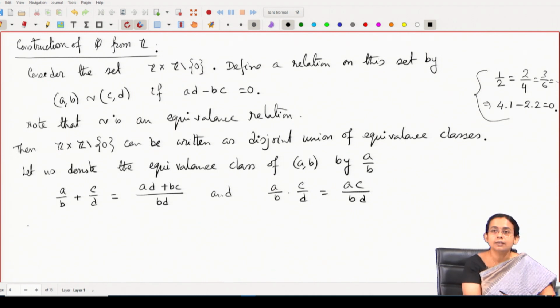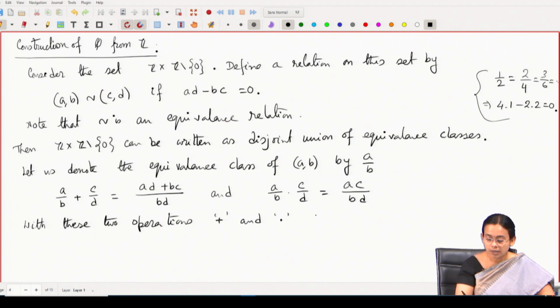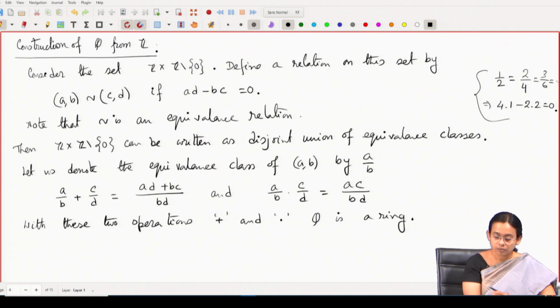Then you can see that with these two operations, addition and multiplication, Q is in fact a ring. Q is nothing but the equivalence classes.